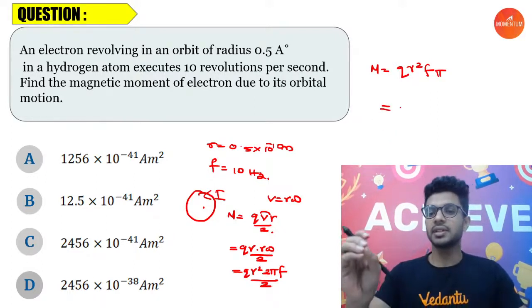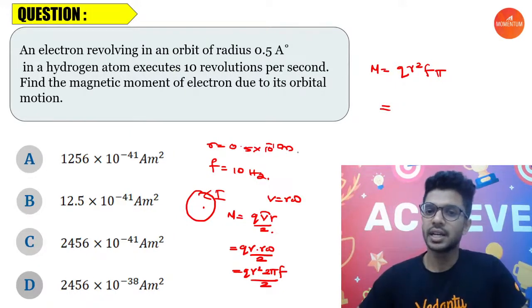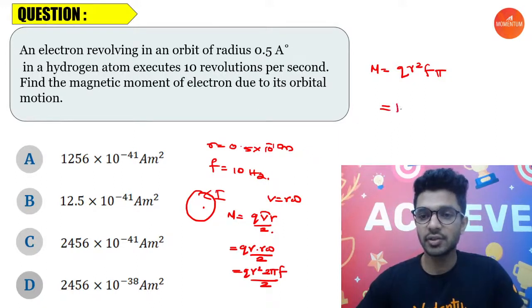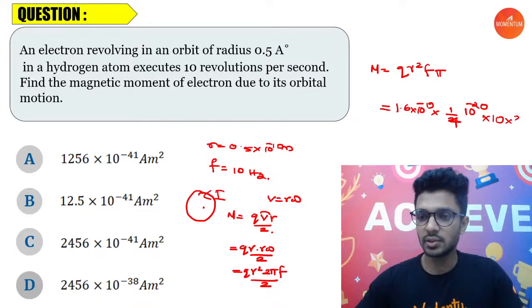Now what is left is substituting the numerical values here. Once you do that, this question is done. So what do we have? It's an electron, so the charge of an electron is 1.6 × 10^-19. R is 0.5, that is 1 by 2, squared is 1 by 4, times 10^-10 squared, since R is being squared here, so that is 10^-20. Then R square F is how much? 10. Then pi is equal to 3.14.